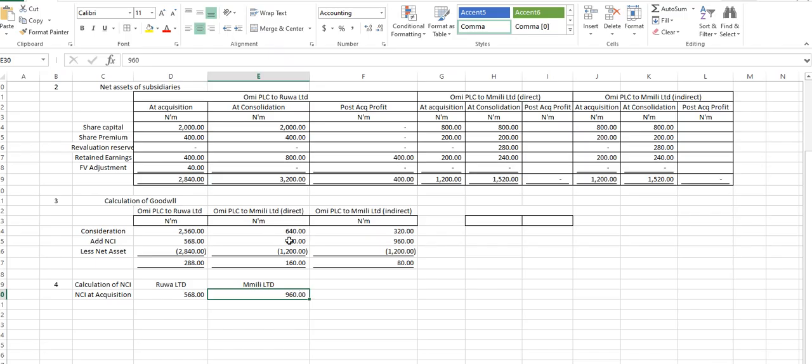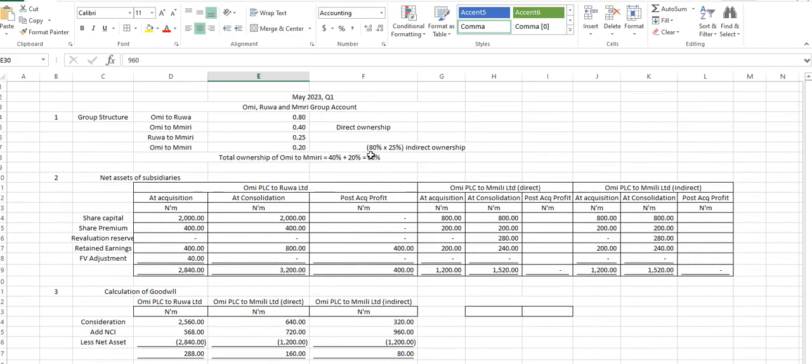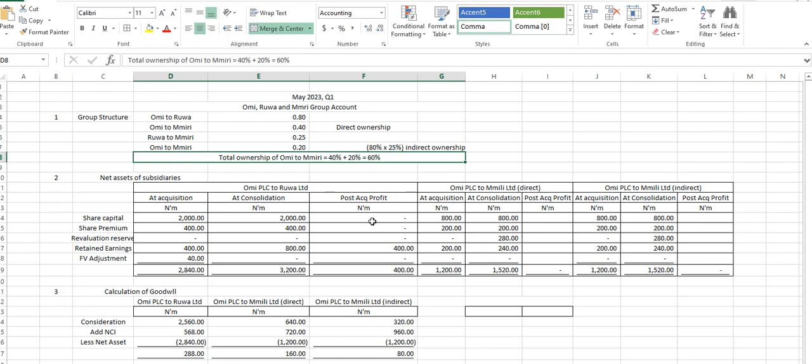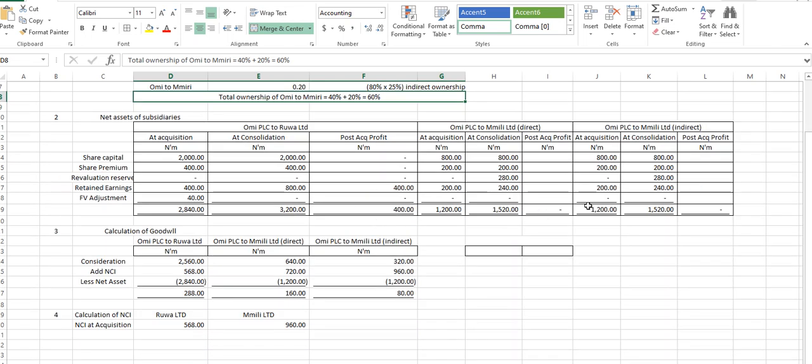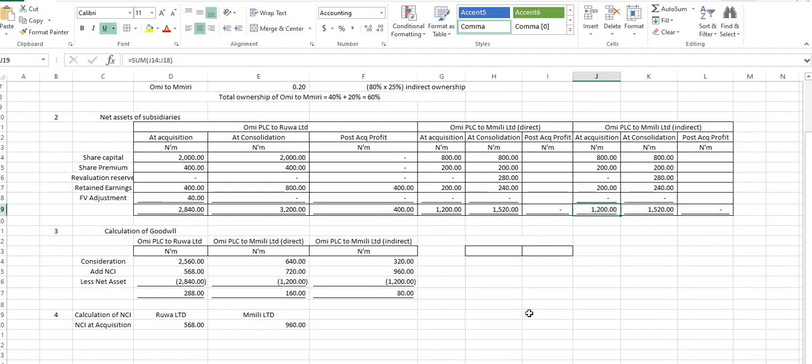If you add these two NCIs together, will it give us the same thing as the NCI of 40%? For instance, 40% of 1,200 is 480. But this one is giving us 1,680.